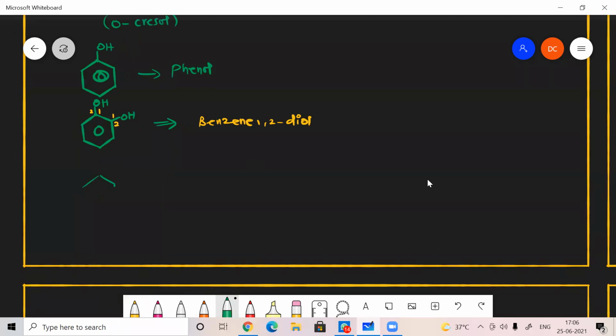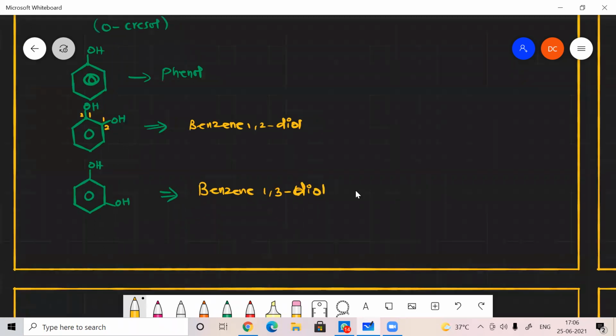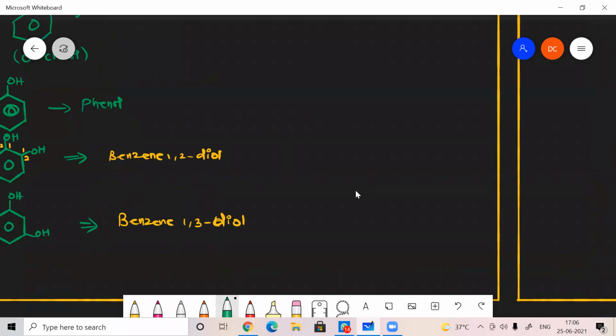Suppose I name the compound like this, OH, OH. How will you name this? Benzene 1,3-diol. Right. Suppose in that case, the compound will be like this.